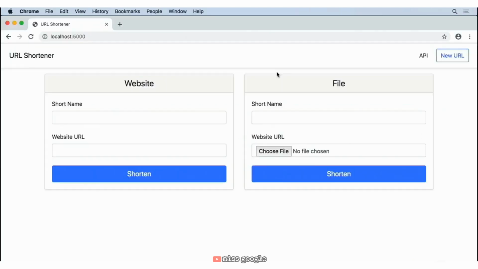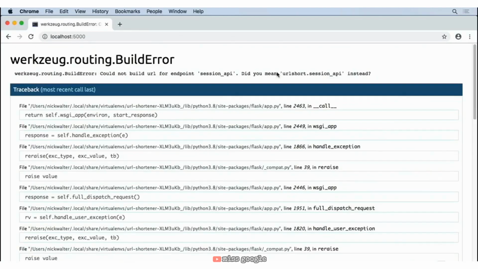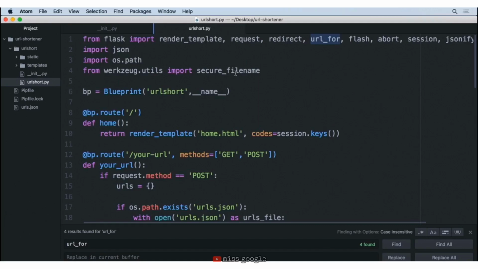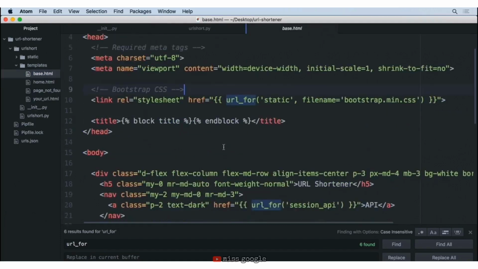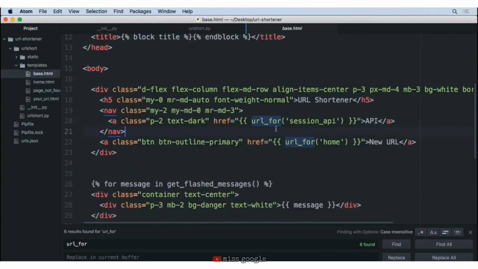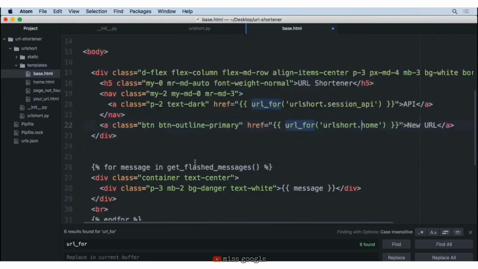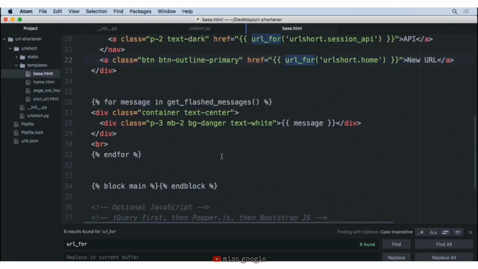And if we try and go ahead and run the home page, you're going to see we get a lot of errors, but error pages are going to help us figure out the different things that we need to fix. So the first one here is talking about the session API, and it's saying it can't build a URL for it. Well, where do we try and build a URL for that? It's inside of our base template. So if we go ahead and move over to our base template, you can see that here we do a URL for the session API. So let's paste in that URL short dot there. Let's do it for the home page, and we'll go ahead and save this.